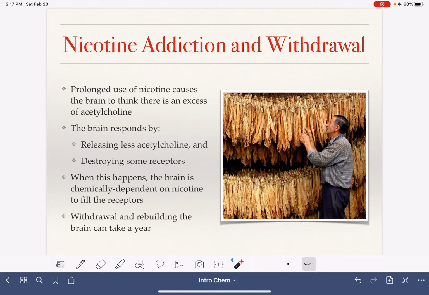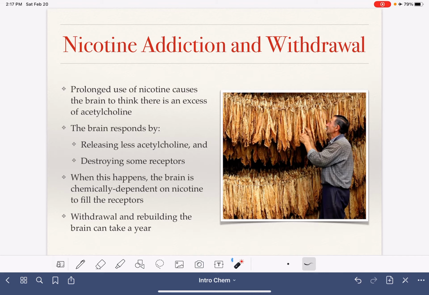And when that happens, your brain starts to become chemically dependent on nicotine. If your body is not producing the acetylcholine, you rely on nicotine to trigger those receptors. Withdrawal from nicotine and the brain rebuilding process is way slower than that of caffeine. So it can take about a year for your body to return to normal once you start not consuming nicotine anymore.